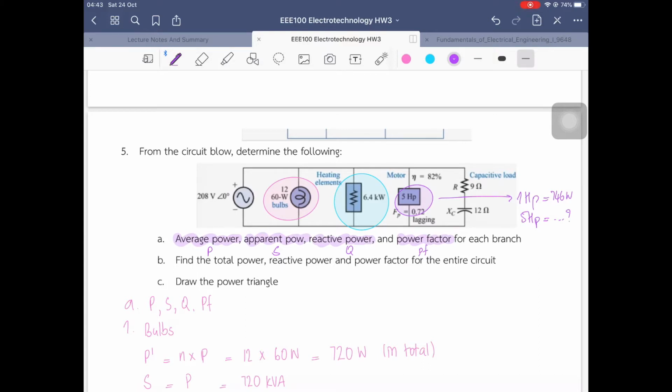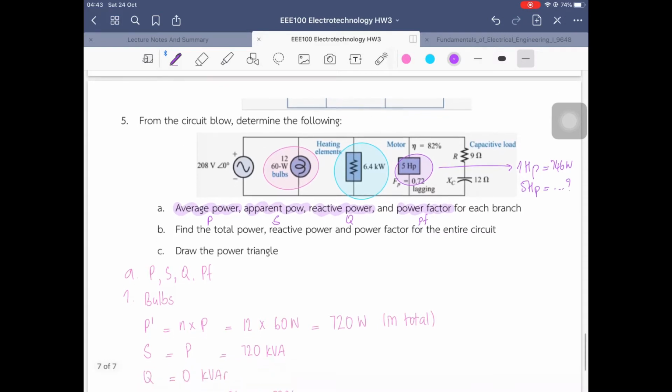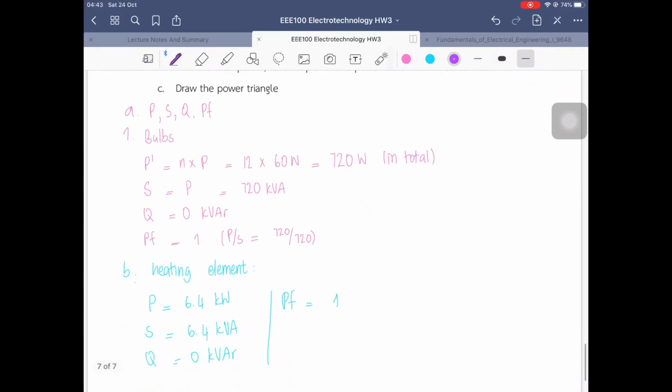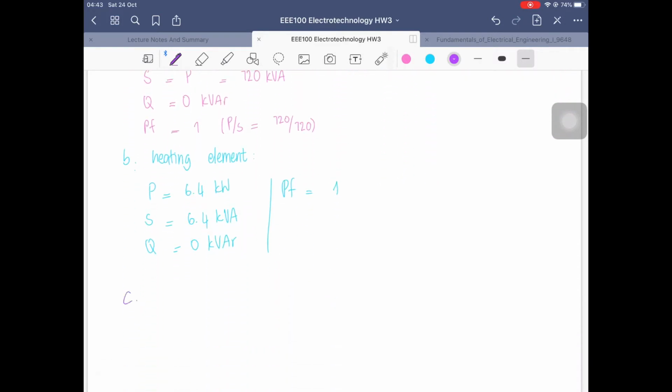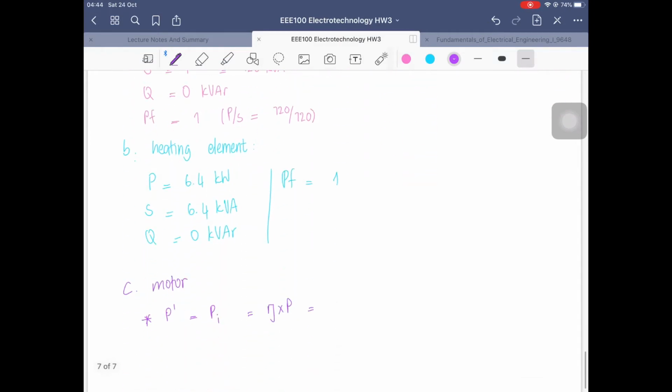We should know that 1 HP, horsepower, is equal to 746 watts. We should know how to convert from HP to watts and watts to HP, which is a basic conversion in electrical exercises. So we have the motor, which is P prime. I choose P prime because it is related to the efficiency factor as well.